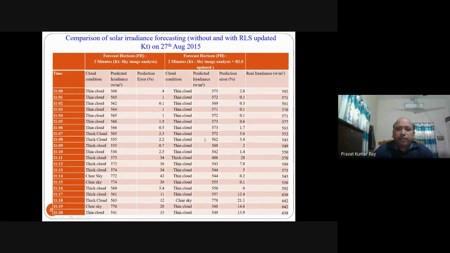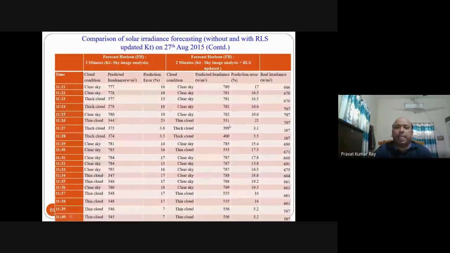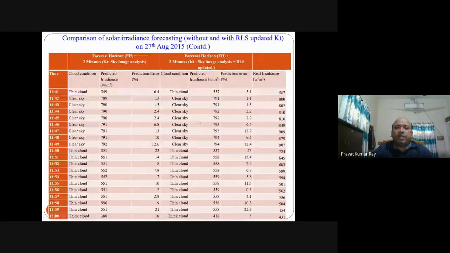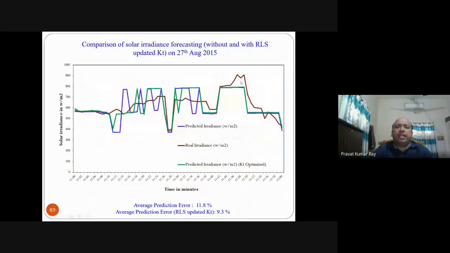This is the result for sky image analysis plus recursive least square, KT value updated using recursive least square, and this is without updating the KT value. We find that the error is 4% here, and 2.8% there. In different cases, the error becomes less, the error is minimized with RLS updated KT. These are the different results for RLS updated KT. Then this is the plot, and we found that the average prediction error is 11.8% without updating the KT value using RLS, and 9.3% using the recursive least square updated KT value.